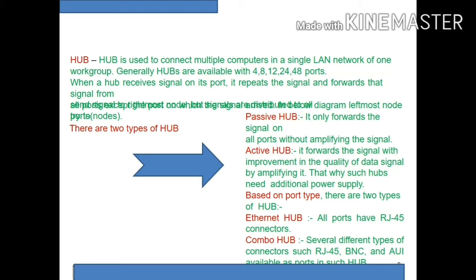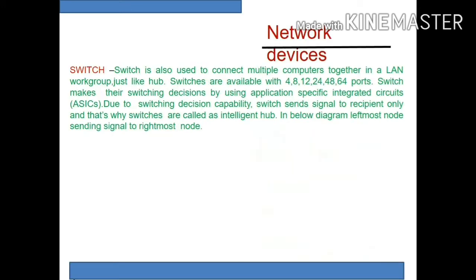Different types of hubs are also there based on their functioning: passive and active. Passive means it will just deliver the message. No changes will be made while transmitting. Whereas in the case of active, it will amplify the signals if they are weak. That is the main difference between passive hub and active hub.